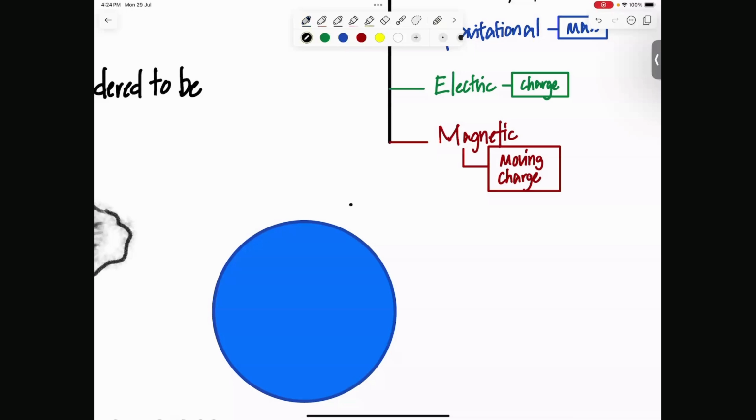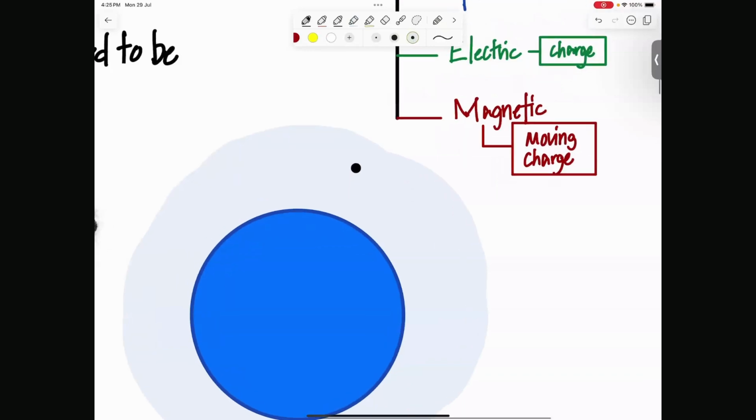So like a random mass placed here, and you'll notice this mass experiences a force, the force that we call the force of gravity, right? So this force that's been experienced here is because this mass is within the Earth's what field? Gravitational field. Okay, so the Earth has a gravitational field around it, and this mass is within that field. So this mass experiences a gravitational force from the Earth.